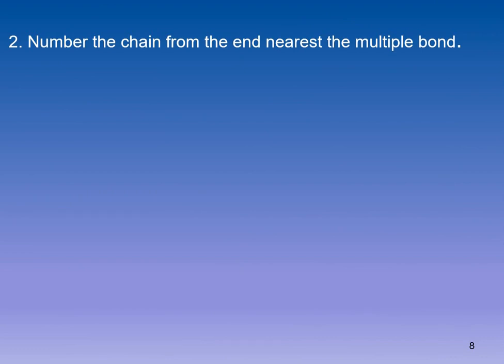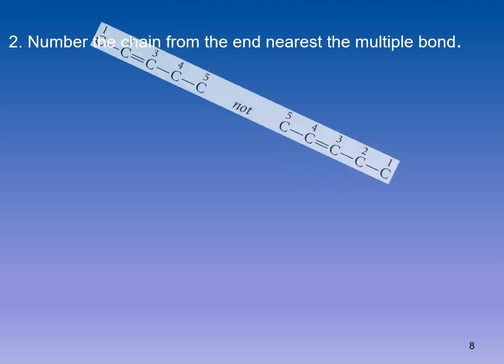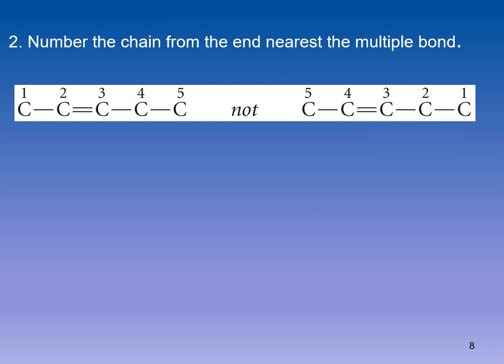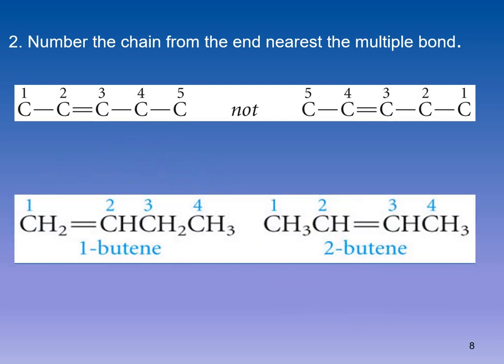The second one is you have to number the chain from the end nearest to the multiple bond. Whether it is a double bond or triple bond, you should number the chain in a way that the double bond gets the lowest number. As you can see in this example, if I start numbering from this side, this carbon atom is holding the double bond at position number 2, but if we start numbering from the other side, this will be the third carbon holding a double bond, so this numbering will be incorrect. We have to give the lowest number to the multiple bond, whether it is a double bond or a triple bond. You can see the example.